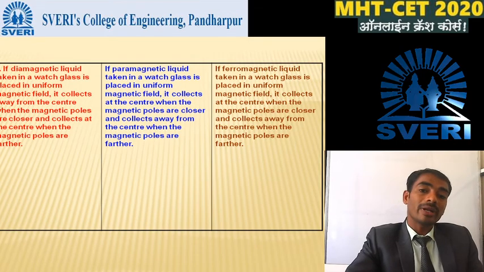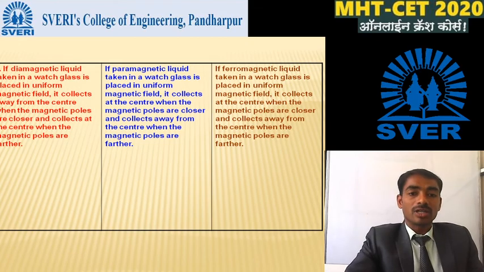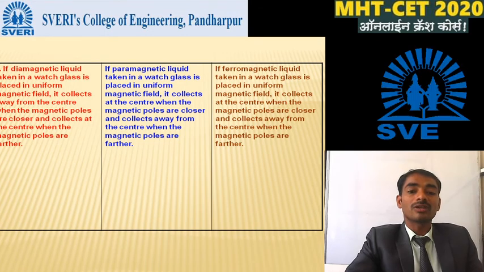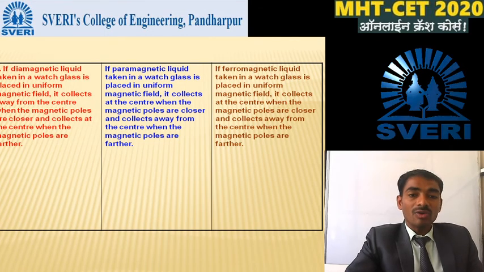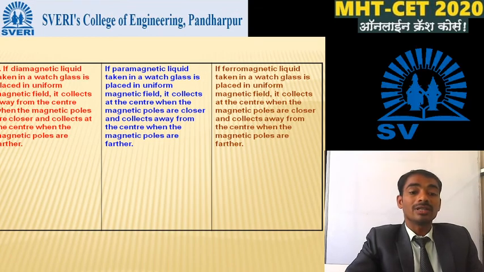In case of the ferromagnetic material, if ferromagnetic liquid taken in a watch glass is placed in uniform magnetic field, it collects at the center when your magnetic poles are closer and it collects away from the center when your magnetic poles are not close.